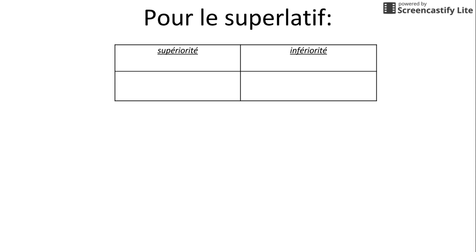For the superlative, there's only two choices because in the superlative, you're saying that someone or something does something either the best or the worst. If you're using the superlative, you're specifically saying that there is nobody equal on that level to you. And same as when we learned the superlative for adjectives, you need the definite article. In this case, we're going to keep it as le, and you either say le plus and your adverb or le moins and your adverb. And then instead of using que, we use de.